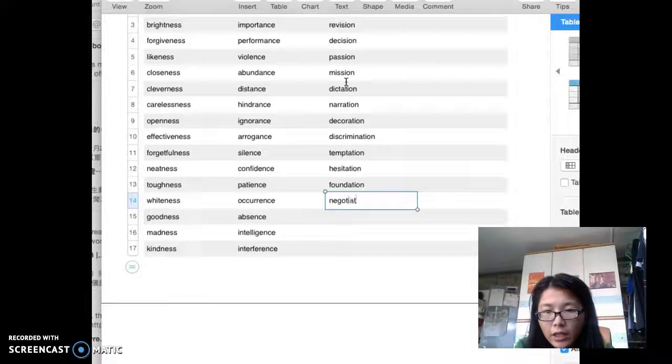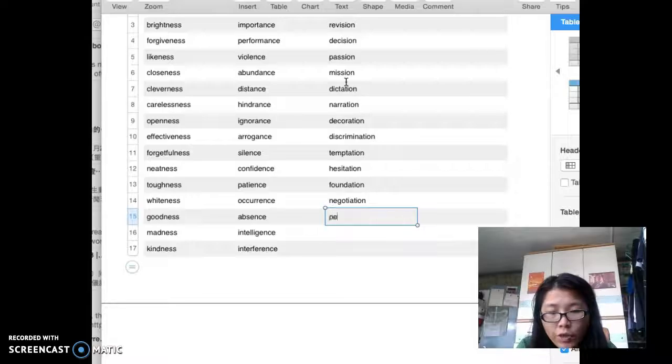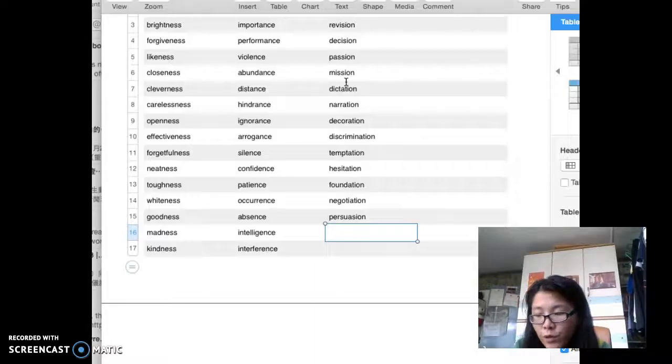Negotiate, that means you talk with someone to persuade someone to believe in you. So persuade. Persuasion, which is also a book from Jane Austen. Or persuade, I persuade you.